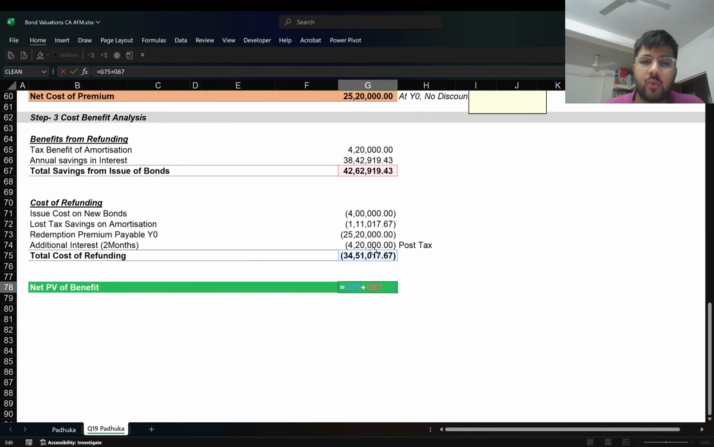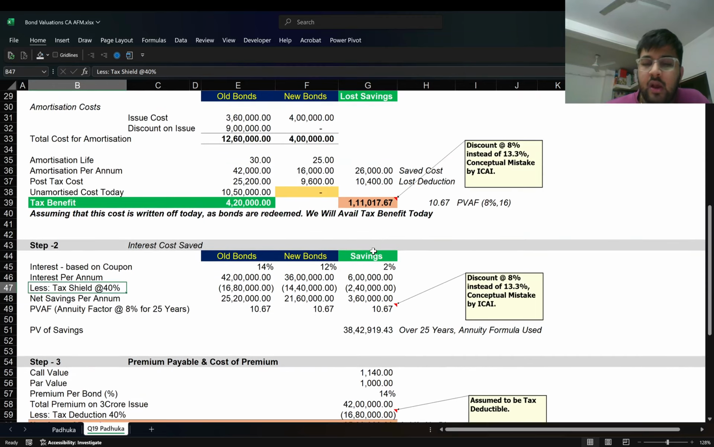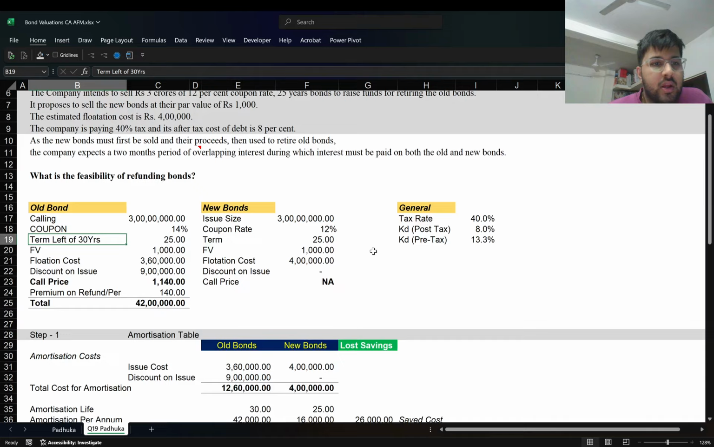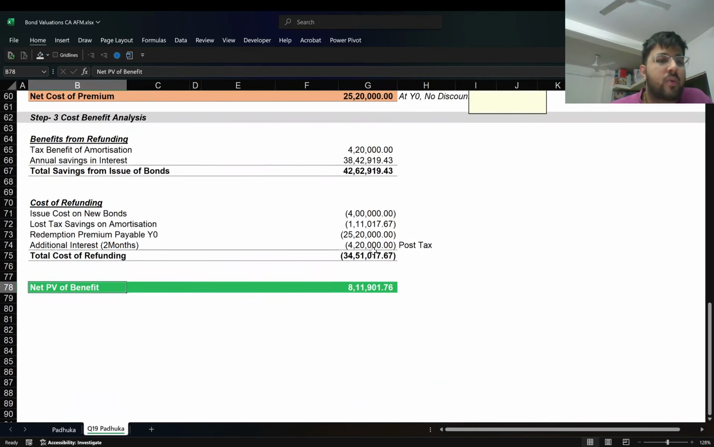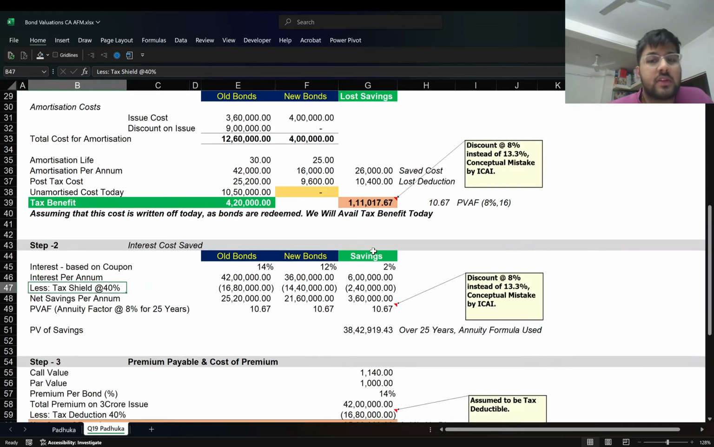And when you add the two up, or rather deduct the cost from the benefit, you get the net present value of the benefits. And I guess that is about the question. After-tax interest rate of the new bonds, such interest rate represents the current yield, premium, and redemption. I think there is nothing left about the question, but the question is a horrible, conceptually wrong application of the discounting mechanism, and there are a lot of assumptions in the question as well.